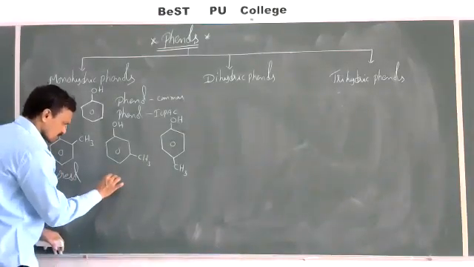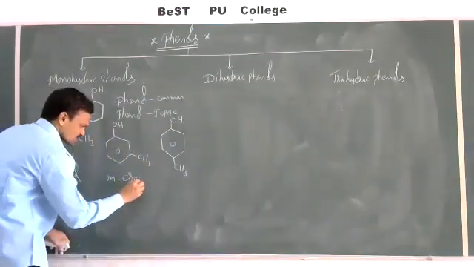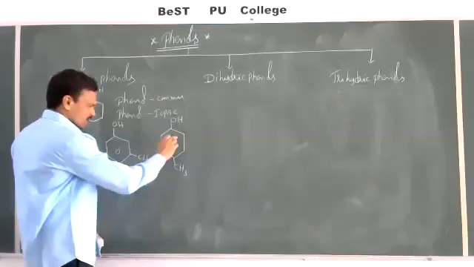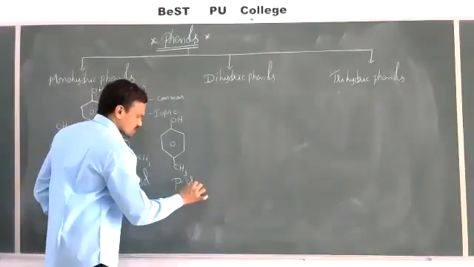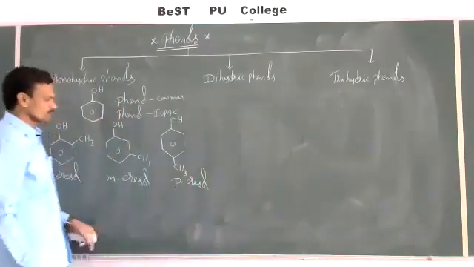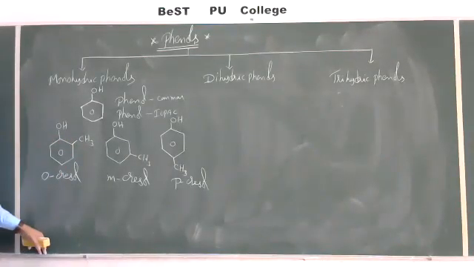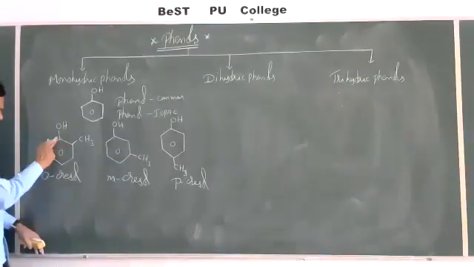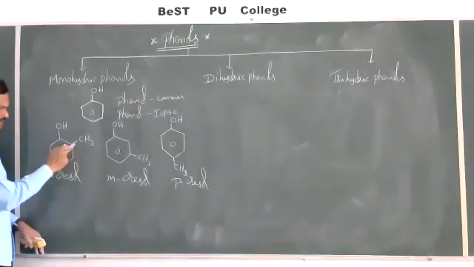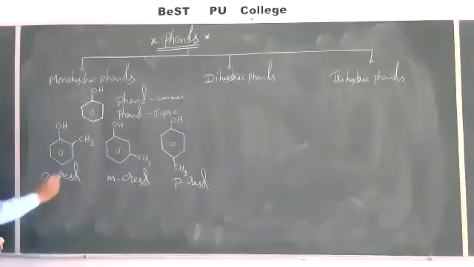And here this methyl group is at the meta position with respect to this OH group. So this is metacresol, whereas this is paracresol. Orthocresol, metacresol, and paracresol. Right. Now, with respect to this phenolic group, the position of this is first and second position. So this is nothing but 1-hydroxy, 2-methyl benzene.